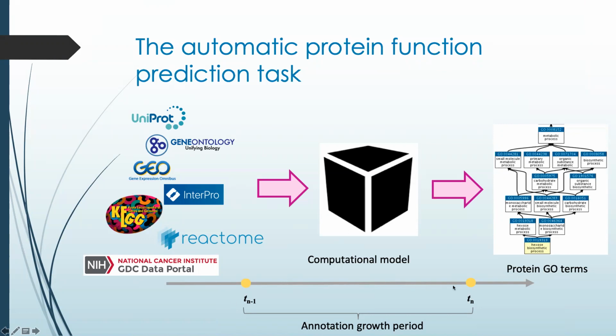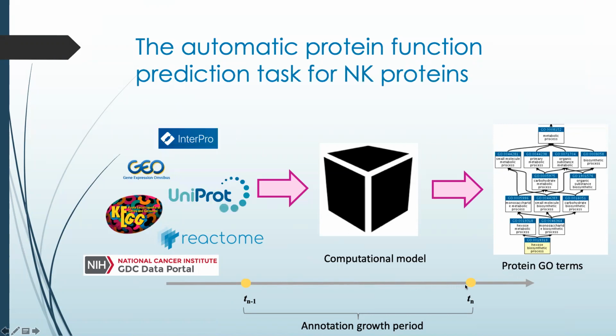during a growth period. Among the set of proteins whose functions want to be predicted, we focus our work on the most challenging ones, those referred to as no knowledge or NK proteins. Those proteins do not have any functional annotation at the reference time, but they have gained annotations during the growth period.